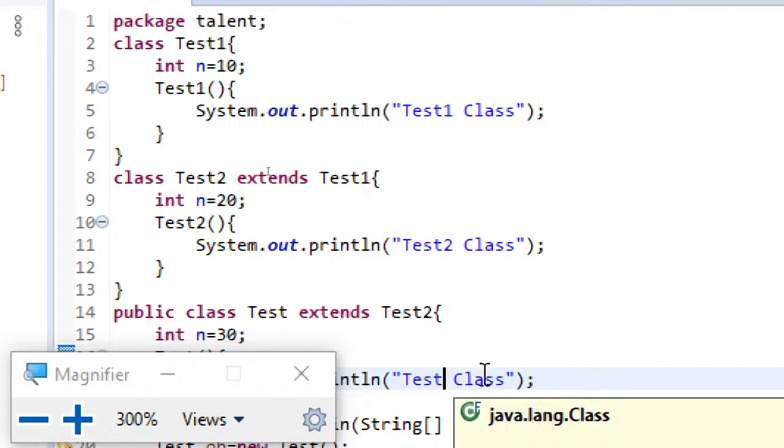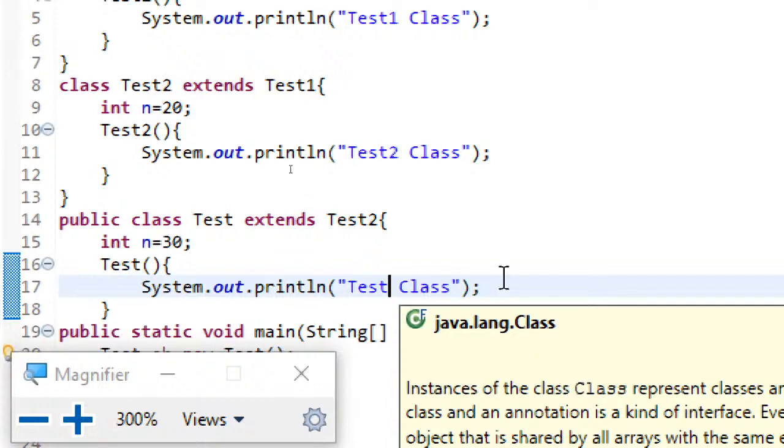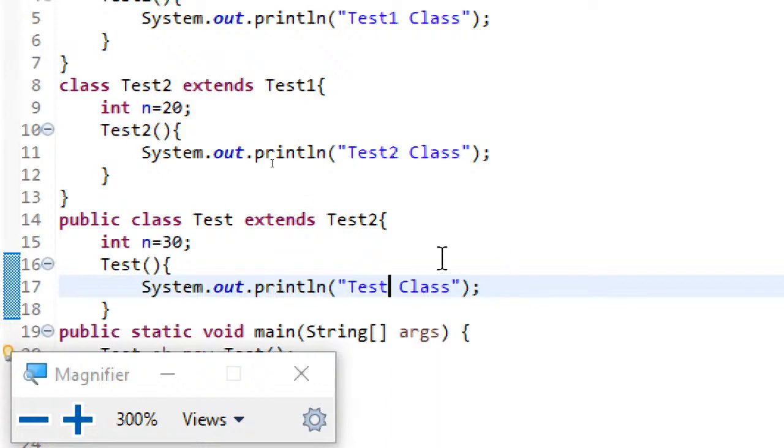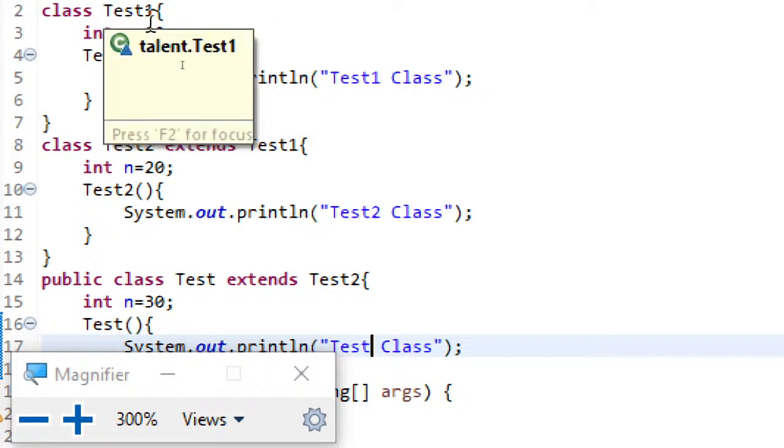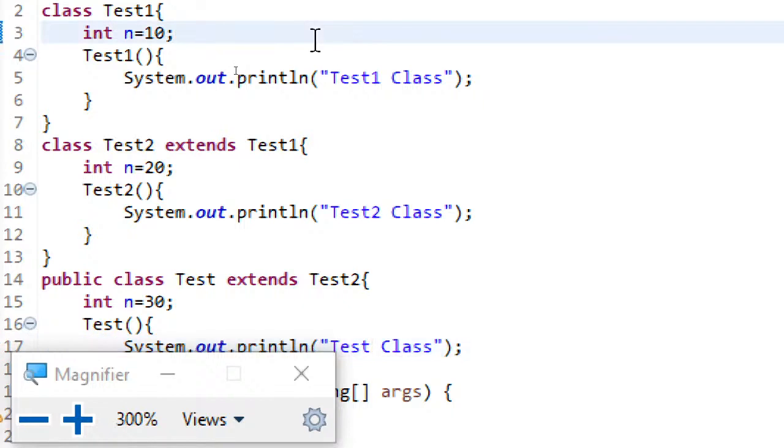Observe this hierarchy, and if you carefully observe, all these three classes have their own constructors. And all these three classes have their own instance variable, which is integer n. In the test1 class, n is defined as 10. In the test2 class, n is defined as 20. In the test class, n is defined as 30.